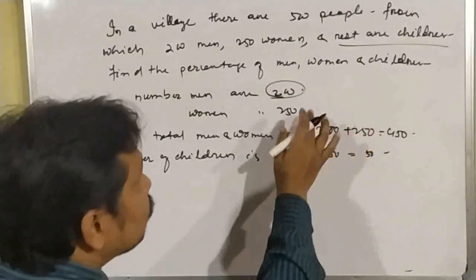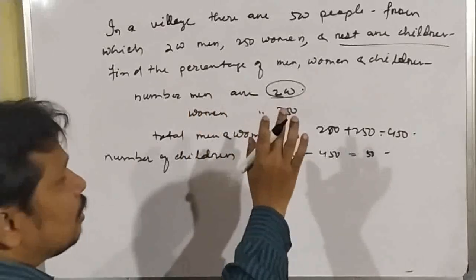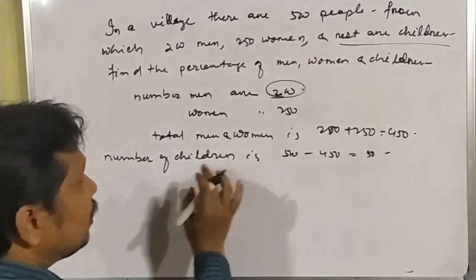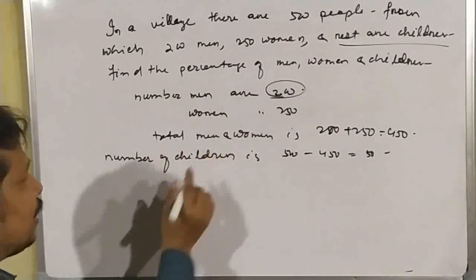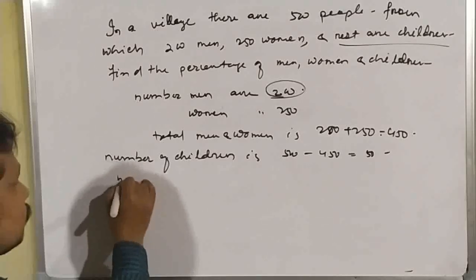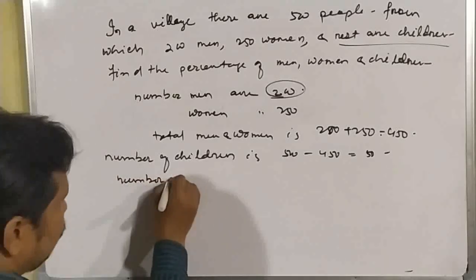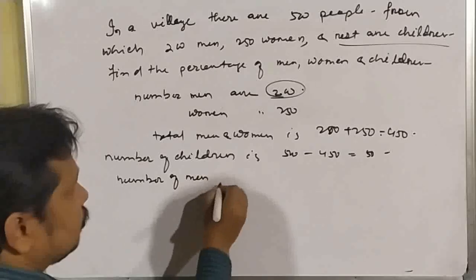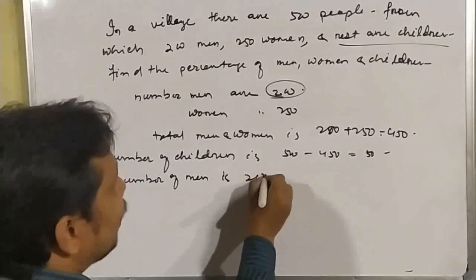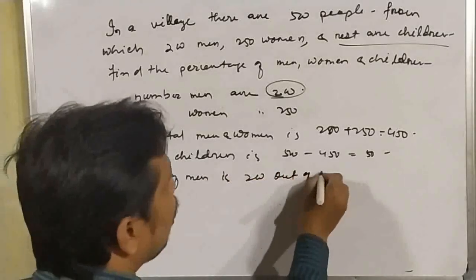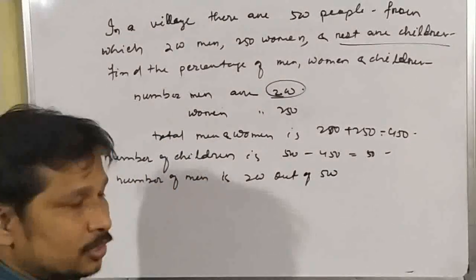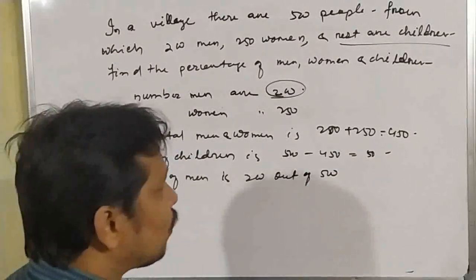So now here we can write that number of men is 200. Out of means full. What is the total number? 500. So number of men is 200 out of 500. Yes or no? 200 out of 500.